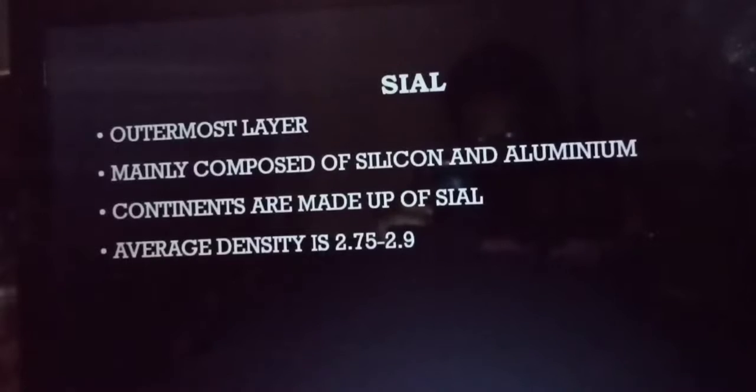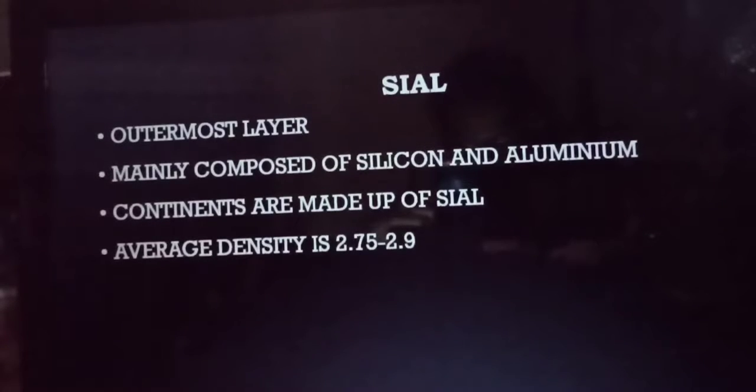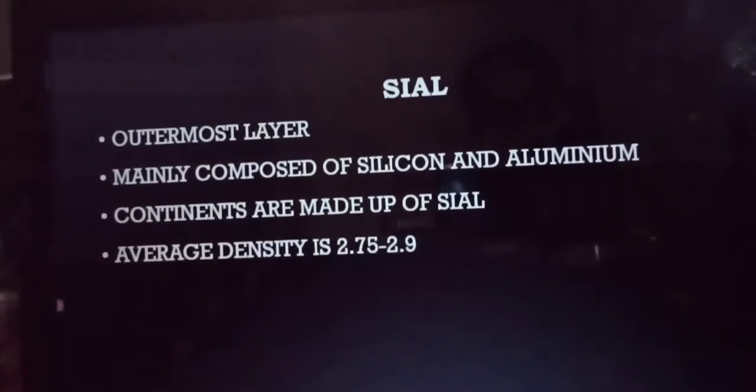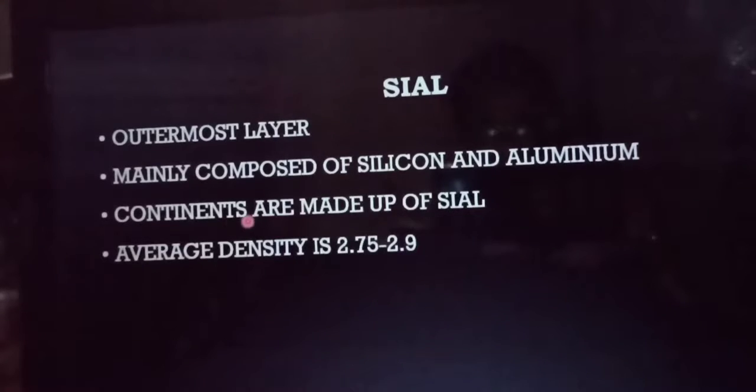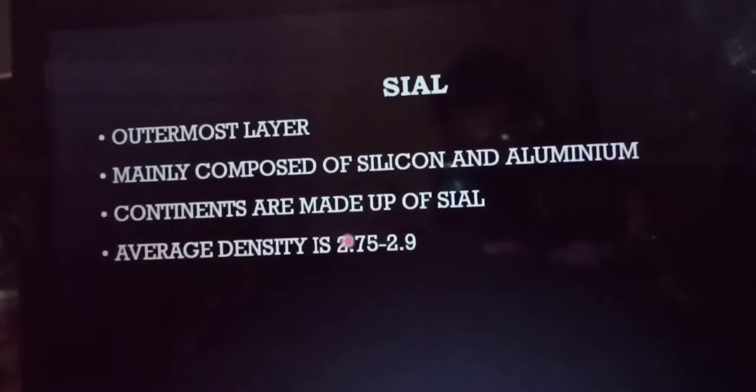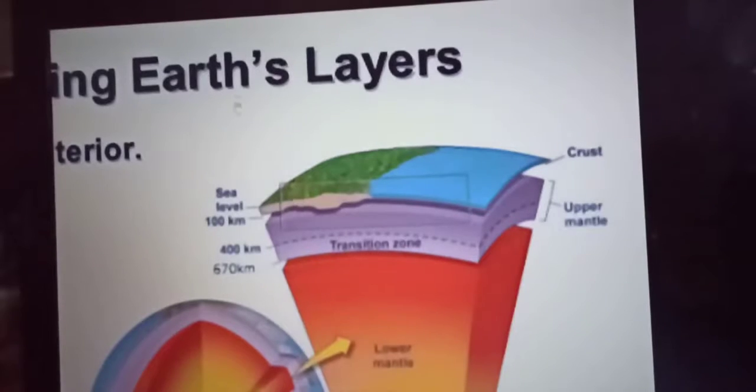Professor E. Suess, the famous Austrian geologist, professed his model about the interior of the earth. He said that there are three concentric layers, that is the Sial, Sima and Nife. So let us see the first layer, that is the Sial. It is the outermost layer. It is mainly composed of silicon and aluminium, and the continents are made up of the Sial. The average density is about 2.75 to 2.90, and it extends up to a depth of about 100 kilometer.